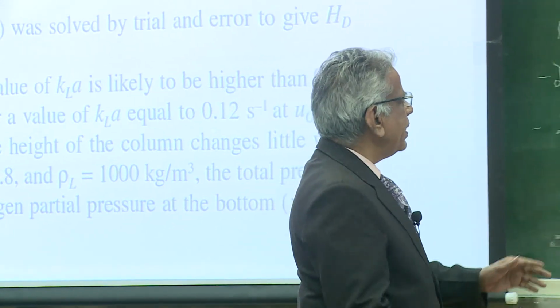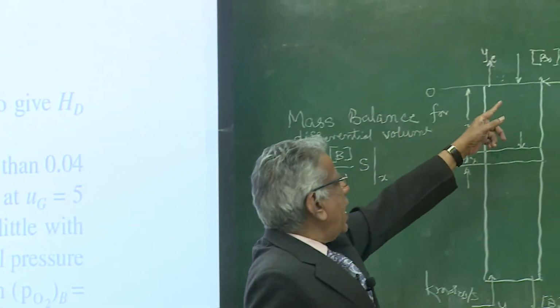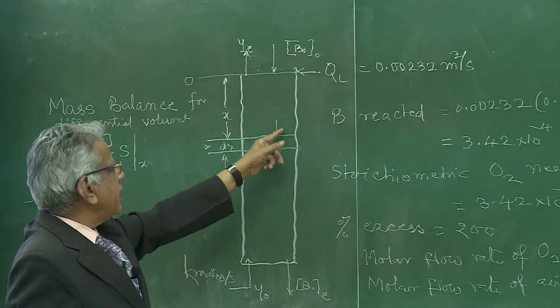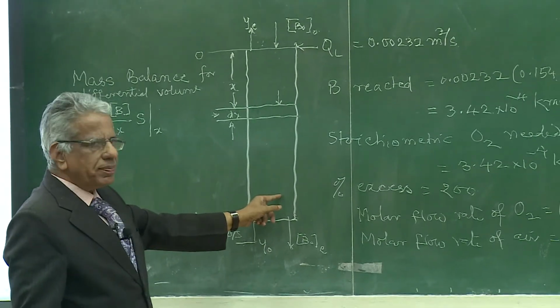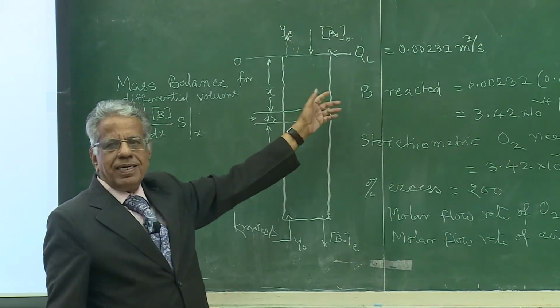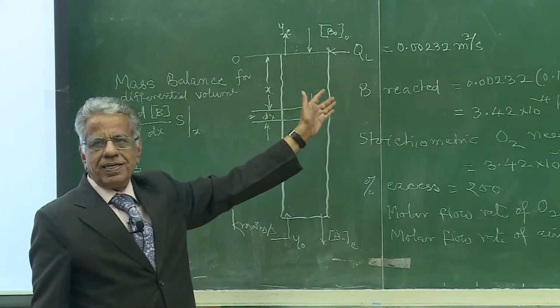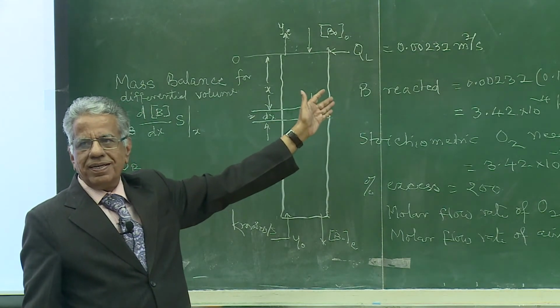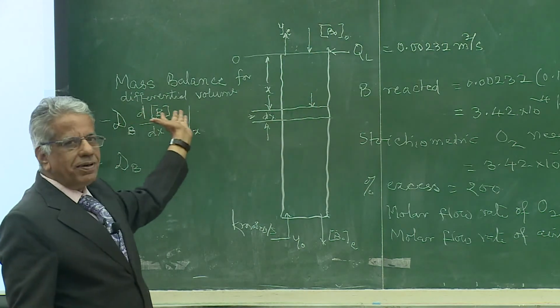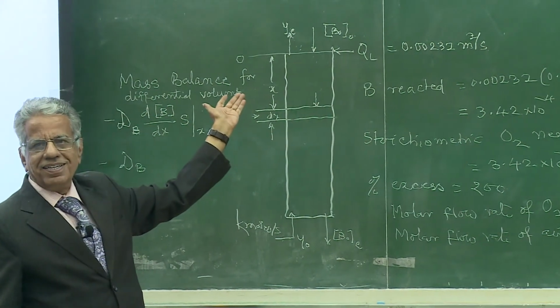As the dimension x is increasing, is B decreasing or increasing? B is decreasing, and is flux happening in the direction of decreasing concentration? Yes, right. So there is no error.